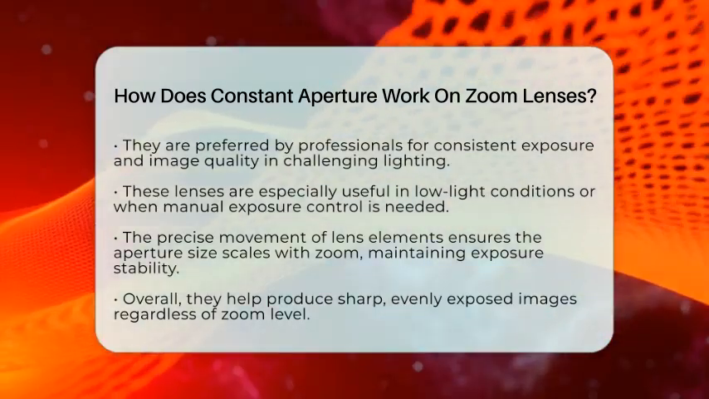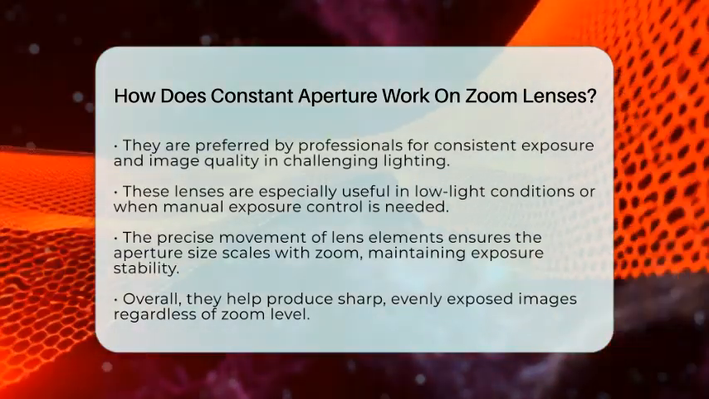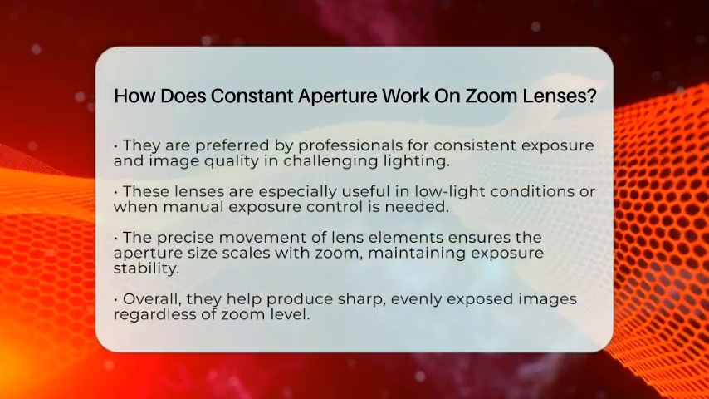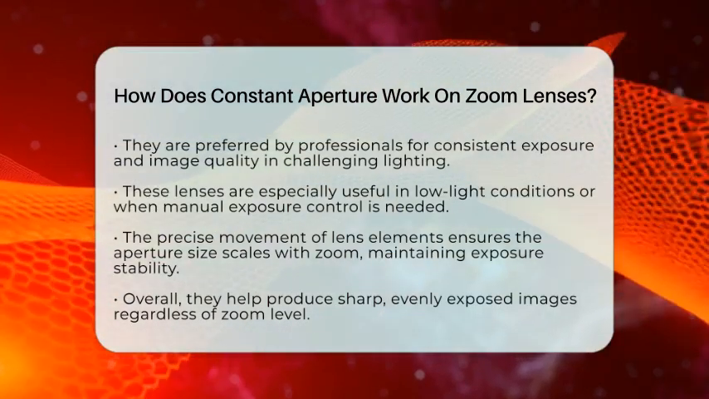In summary, constant aperture zoom lenses work by moving certain lens elements in harmony so that the effective aperture size scales with the zoom. This keeps the f-number the same, allowing for consistent light intake and exposure control. They are a valuable tool for capturing sharp, well-exposed images no matter how much you zoom in or out.